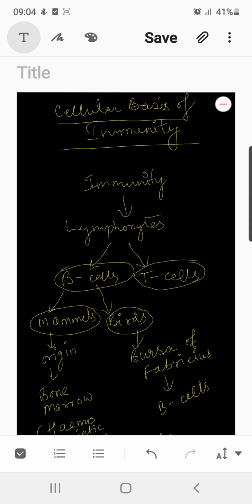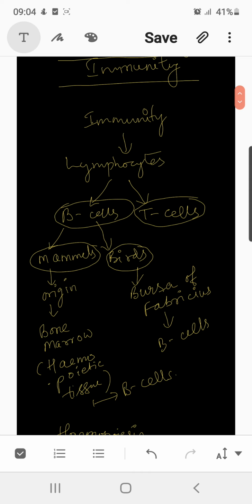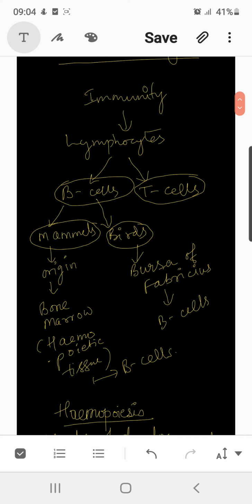During the 1960s, it was discovered that the two major classes of immune responses are mediated by different classes of lymphocytes, and these two types of lymphocytes are B lymphocytes and T lymphocytes. In mammals, B lymphocytes originate from the hemopoietic tissues of the bone marrow, and in the case of the fetus, it is the fetal liver, both of which are known as primary lymphoid organs.